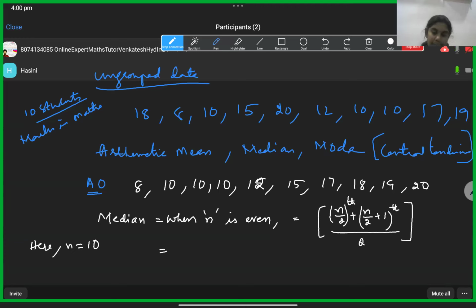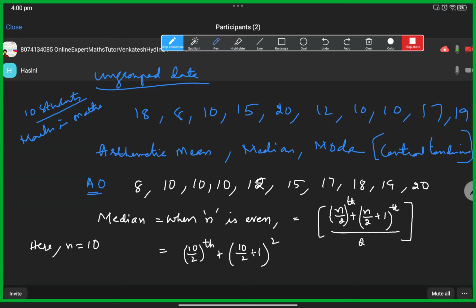So first I am finding the n by 2 term, which is 10 by 2, plus the 10 by 2 plus 1 term. If you want, you can find these separately and keep them.